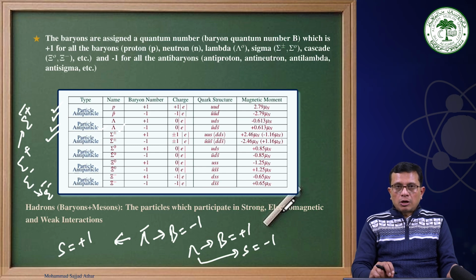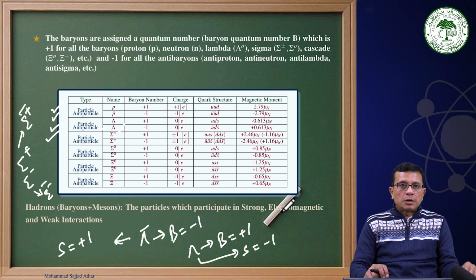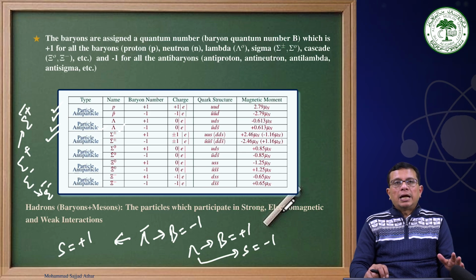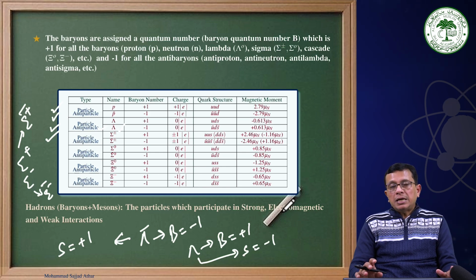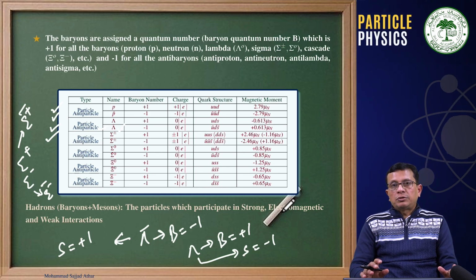We are calling proton a particle, neutron a particle, lambda a particle, sigma a particle, cascade a particle. Therefore, these are particles, and therefore they have been assigned baryon number as +1. When we were discussing the leptons in the previous lecture, we had independent lepton number for the first generation, independent lepton number for the second generation, and independent lepton number for the tauon family, that is the third generation.